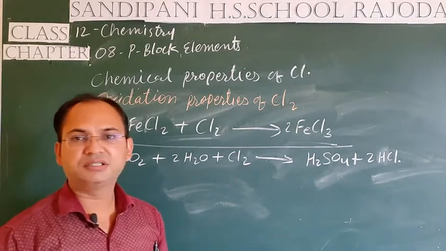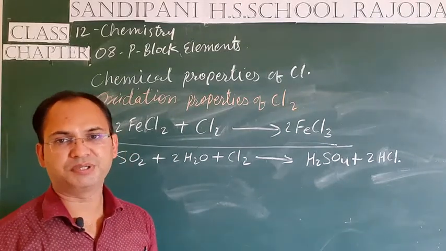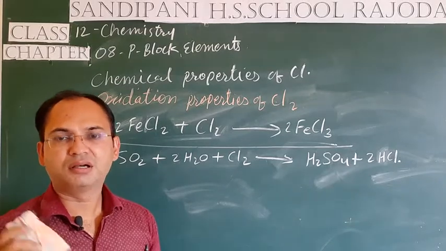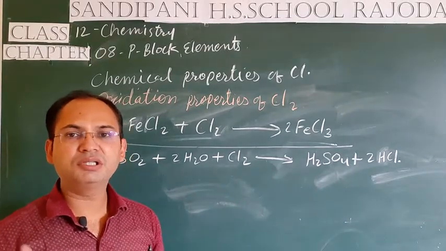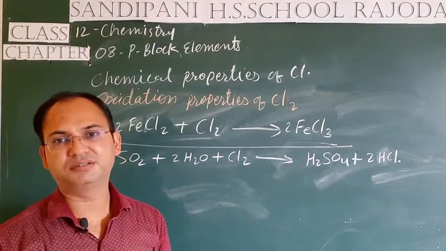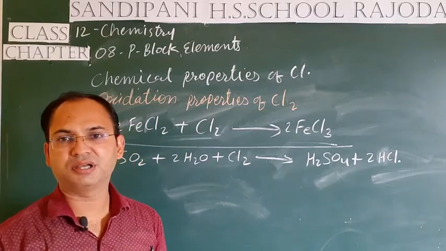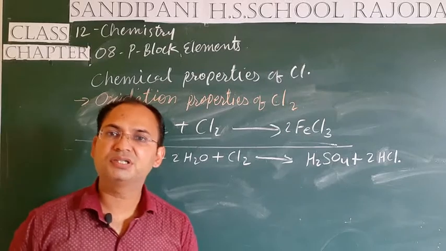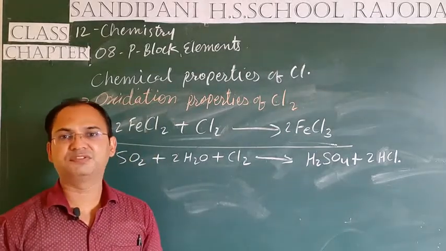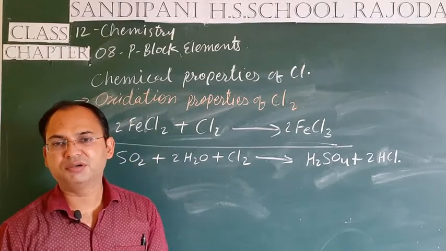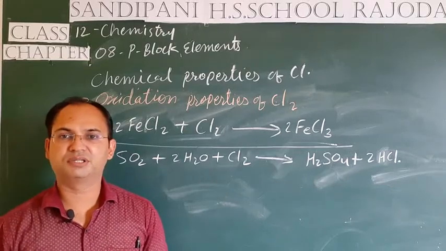Next property is, students, its bleaching property. Chlorine is a strong bleaching agent. It strongly decolorizes substances. Bleaching means degrading the color of substances. You have heard the name of bleaching powder.